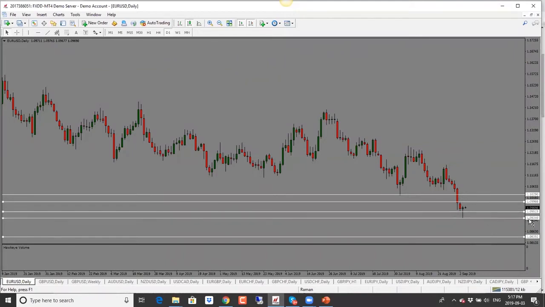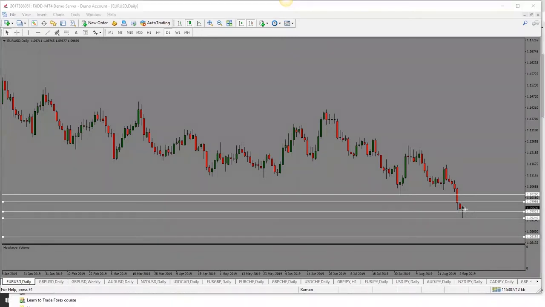We did see the price go down into 1.0920, but then it turned around on the negative PMI numbers out of the Eurozone. So here we have a bullish candle, a pin bar, but we are close to our support resistance level here. If we see that the price stays below 1.10 here, we are likely to see a drop. Or if price stays below today's high and we see a drop, then price is likely to continue with this previous move here. So let's take a look at the hourly chart real quick.